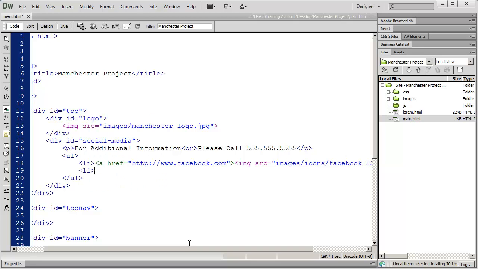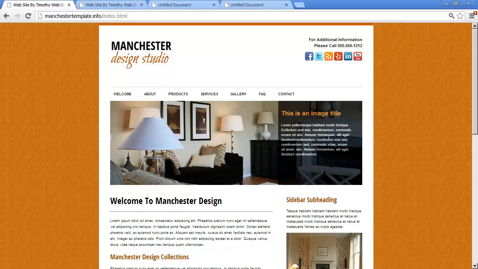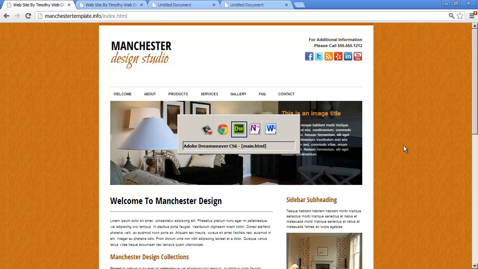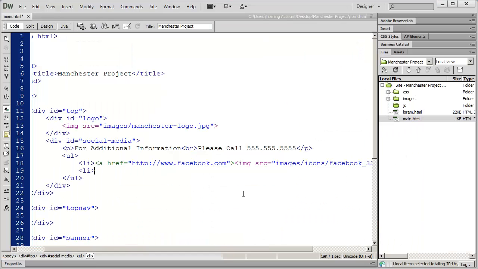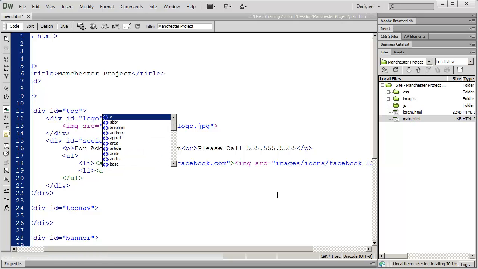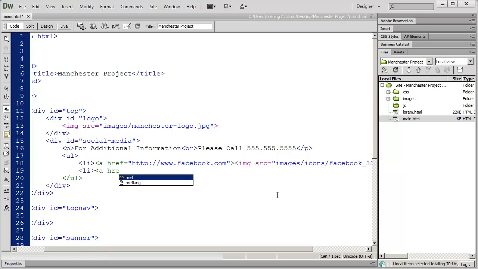And I'm going to do my second item, which is an icon to Twitter. So I'm going to type in LI and then my link, A tag with an href. And then I'm going to type in the link to my Twitter page. And again, I'm just putting in the generic home page for that resource. You would put in the link to your actual Twitter page.